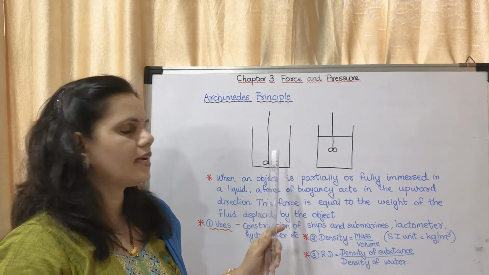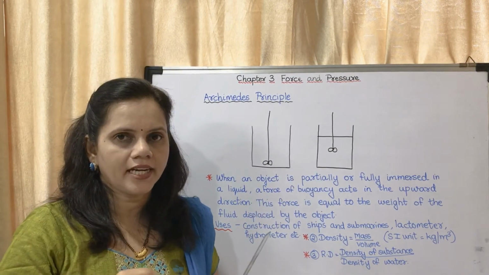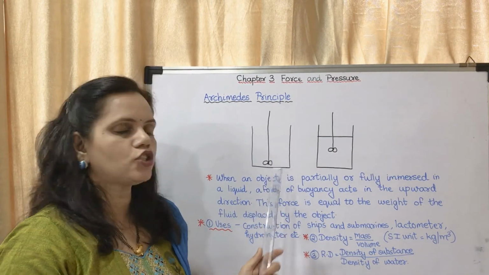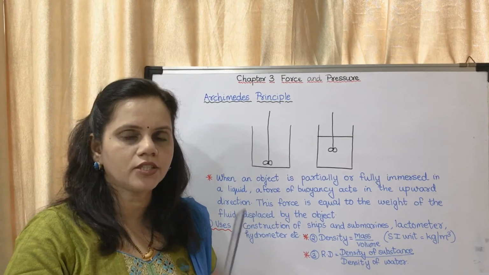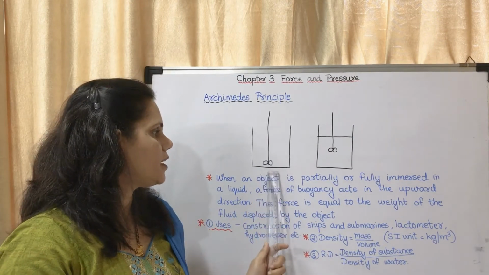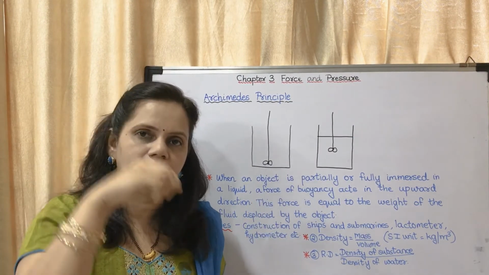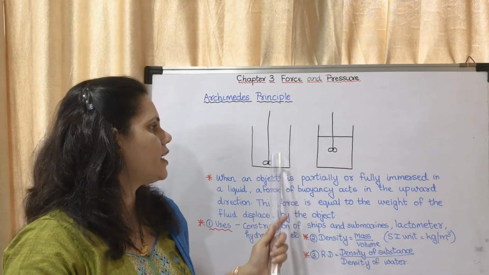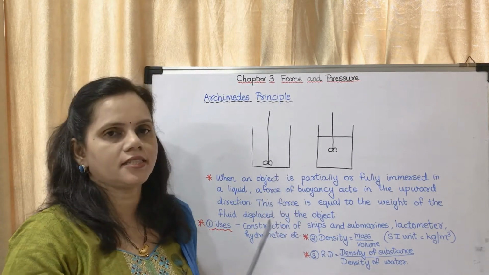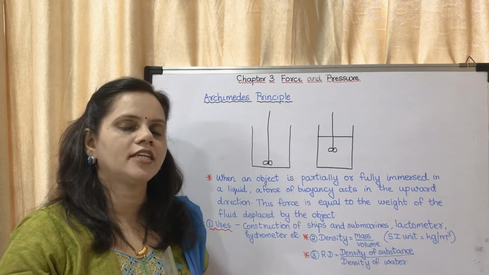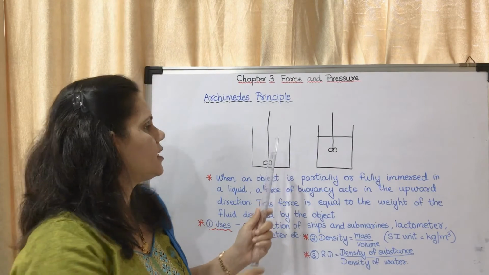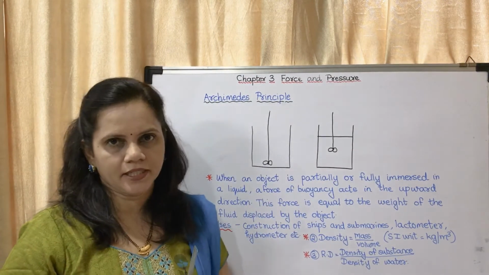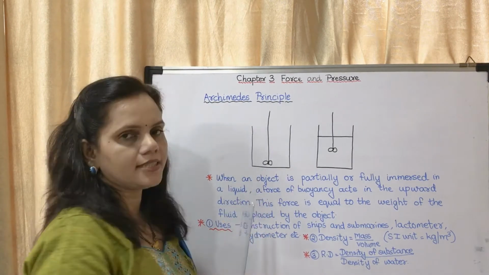Okay, so in this experiment you have to take a string. This string is elastic, it can increase or decrease in its length. You have to tie a stone to one end of it, and put it in the beaker. Not necessarily in the beaker, but it is just an experiment given. You have to take the length of the thread. Consider the length of the thread is about 13 centimeters.